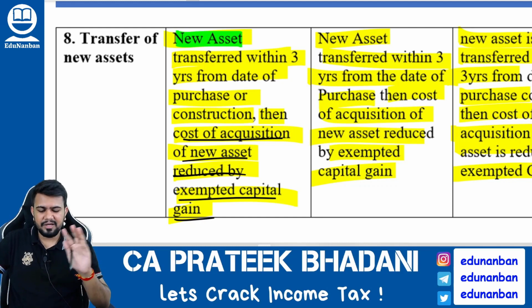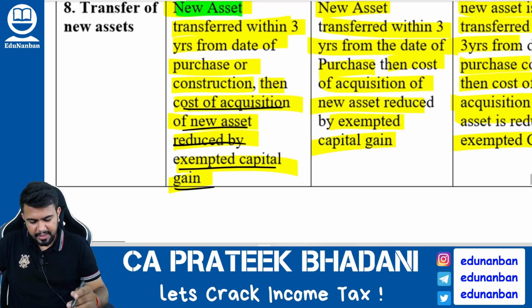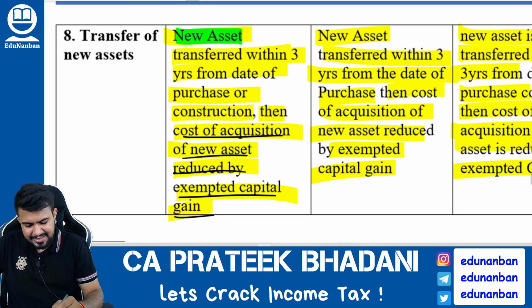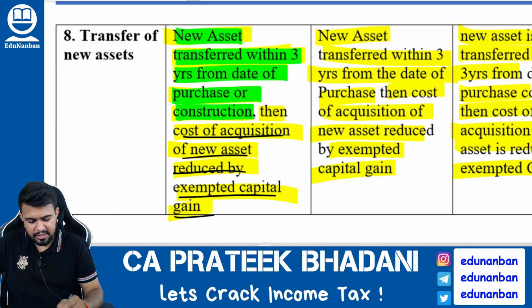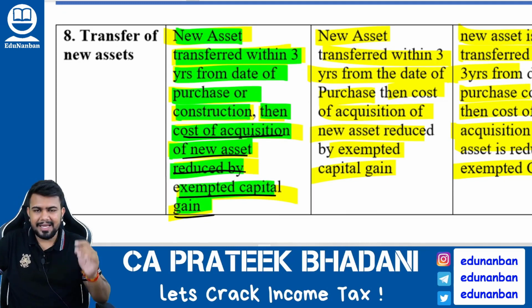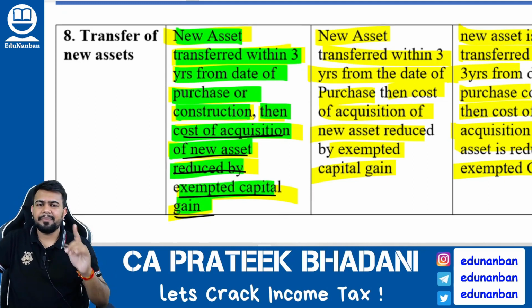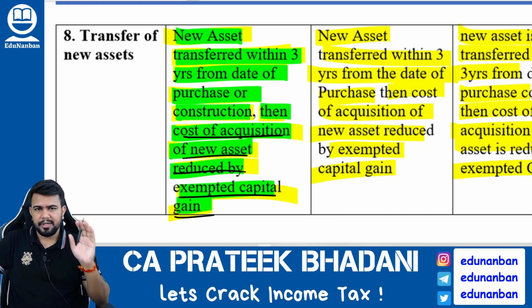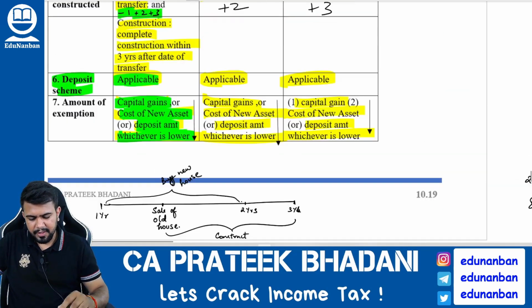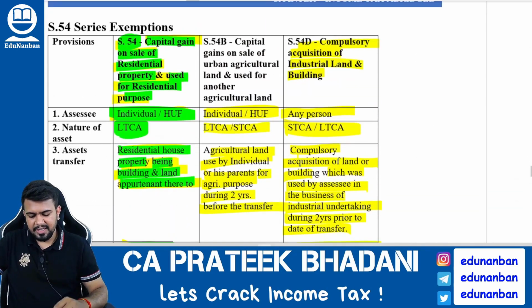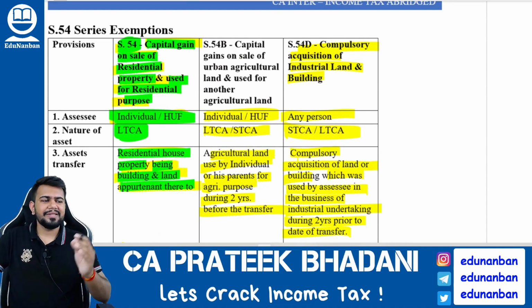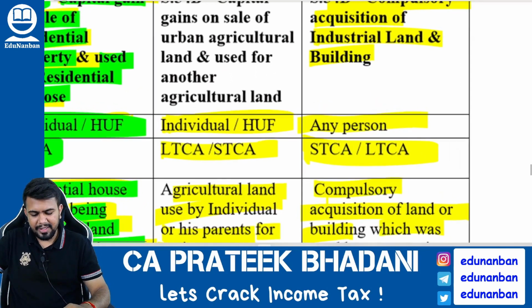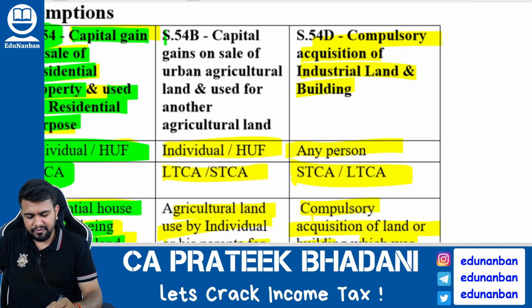If he is not keeping it for 3 years, then what will happen? If the new asset is transferred within 3 years from the date of purchase or construction, then the cost of the new asset will be reduced by the exempted capital gain. Whatever capital gain was exempt earlier, you reduce it from the cost of that new property. You get my point? So I hope you are clear with section 54. If this you are clear, all the others will become very simple. Now let us discuss the next section, that is section 54B.